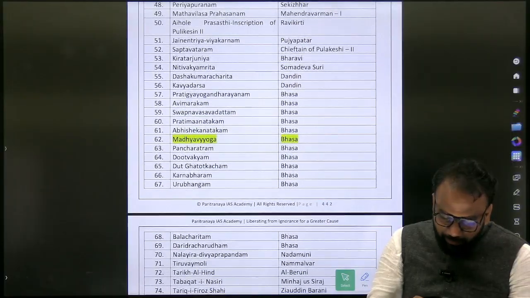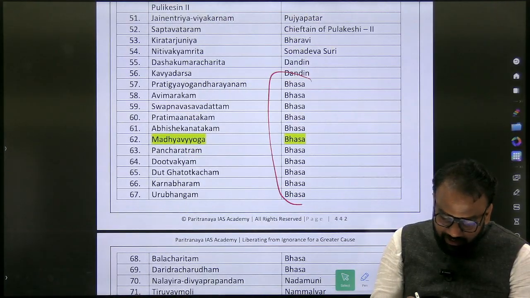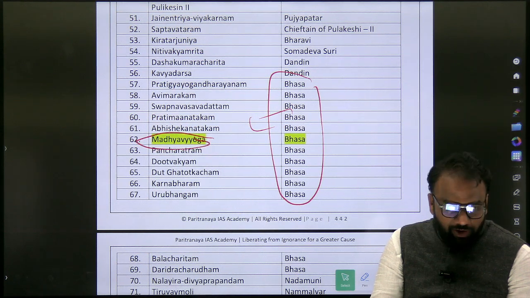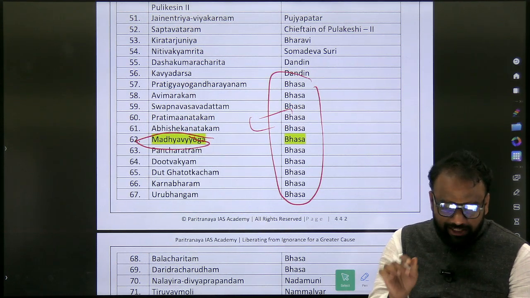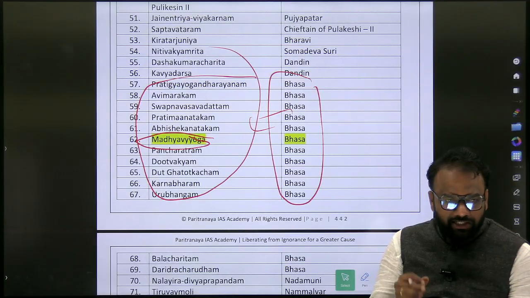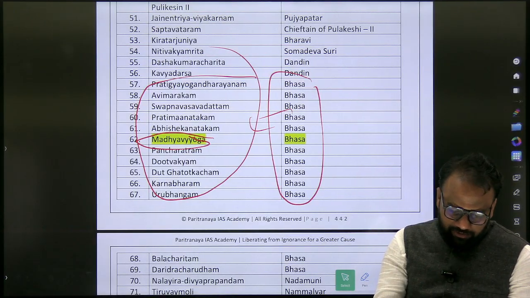Now similarly, if you go up here, you are able to find Bhasa, the book written by Bhasa. Previously we were able to identify Madhyama Vyayoga. So what we shall do is, in the free space we will write other books. I don't know whether they will ask it in the exam, but at least we will do this exercise.